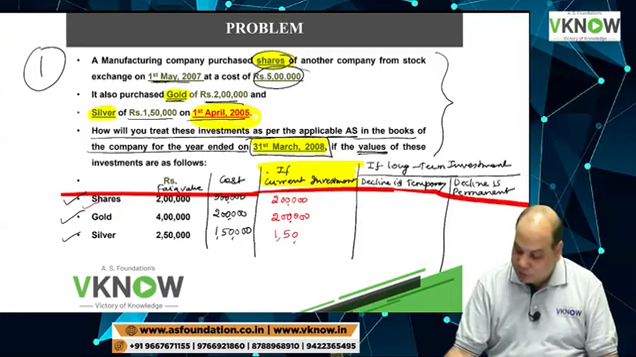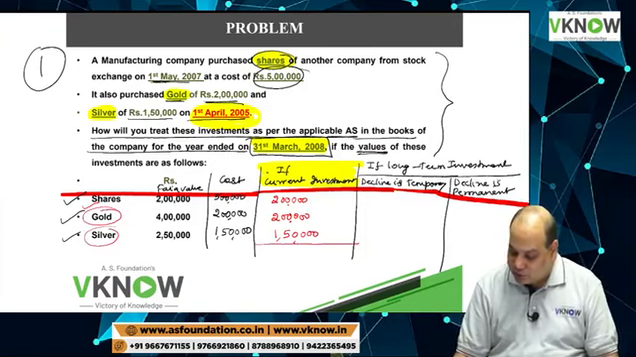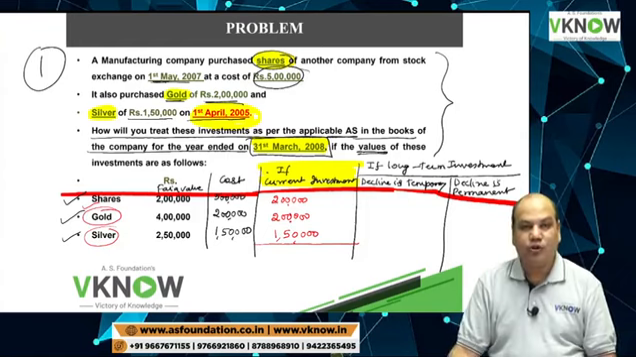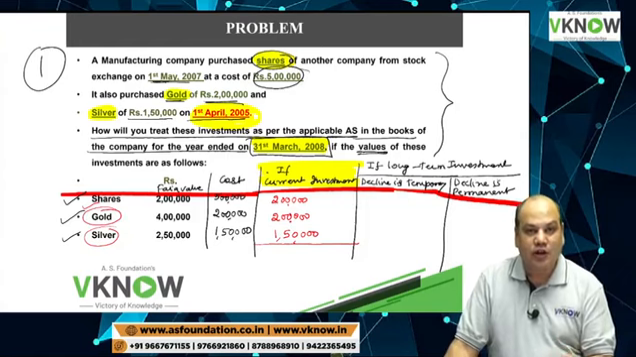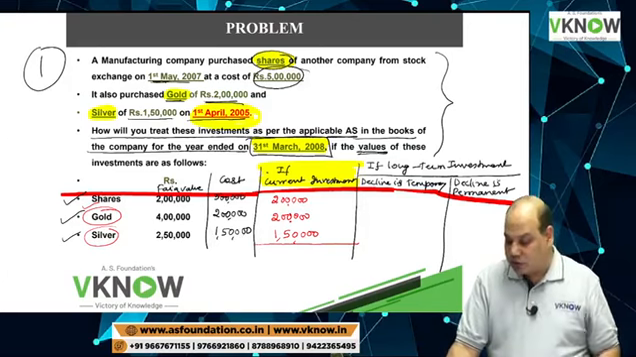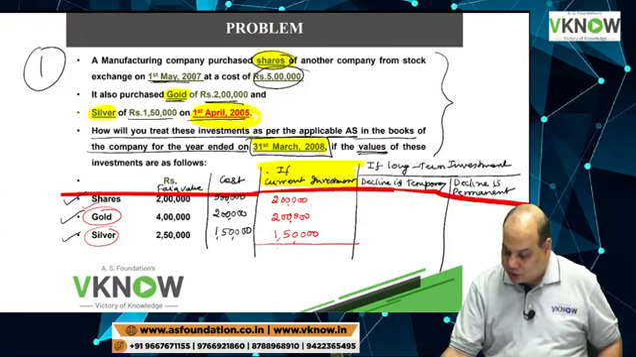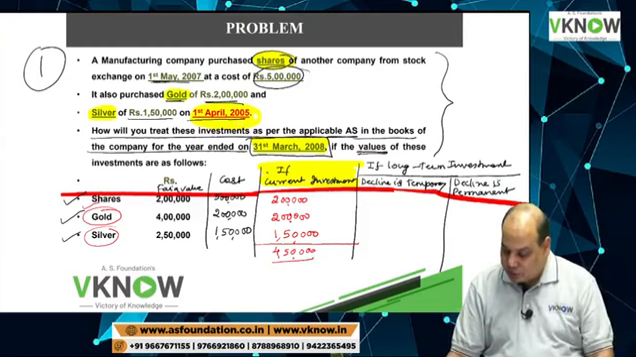1,50,000. Please listen to me carefully. I am explaining everything. You can treat gold and silver as current also, because they are readily realizable and the intention may not be to hold for more than 12 months. Okay, so the answer is, if it is current investment, then 4,50,000.